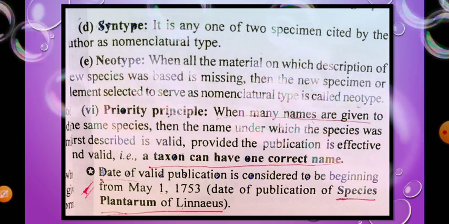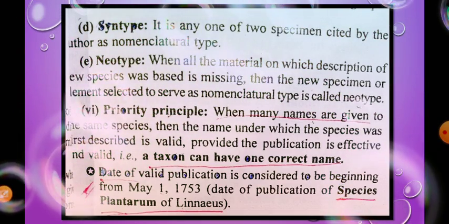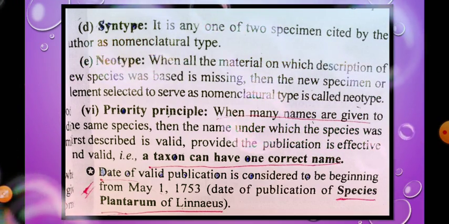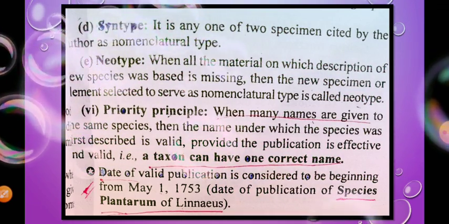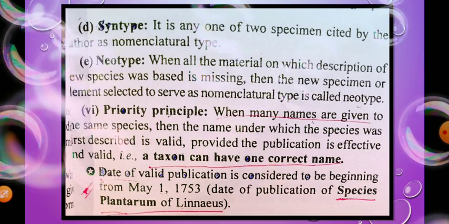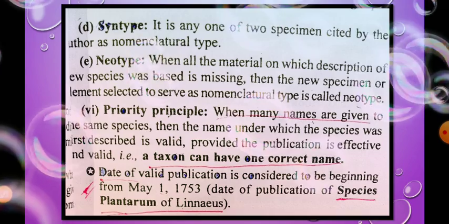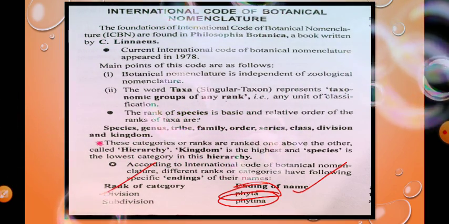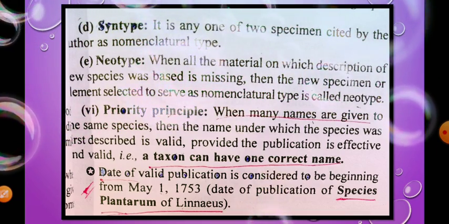So the date of publication is considered to begin from May 1, 1753, the date of publication of Species Plantarum by Linnaeus. So Carolus Linnaeus wrote his book, and this is the starting point for the ICBN. So this is all about the ICBN, the International Code of Botanical Nomenclature. These are some of the rules. I think you all understand the ICBN. So thank you.